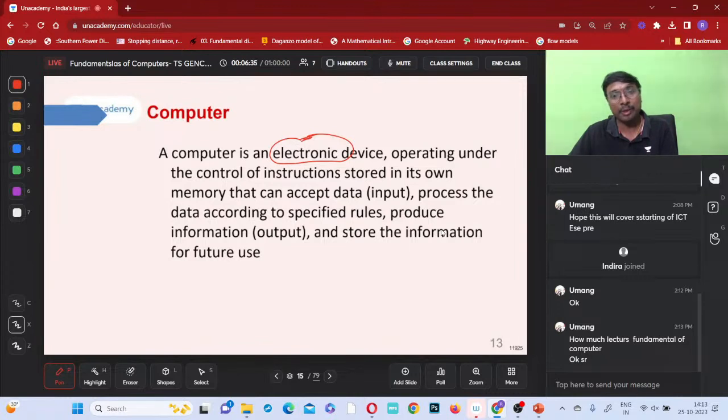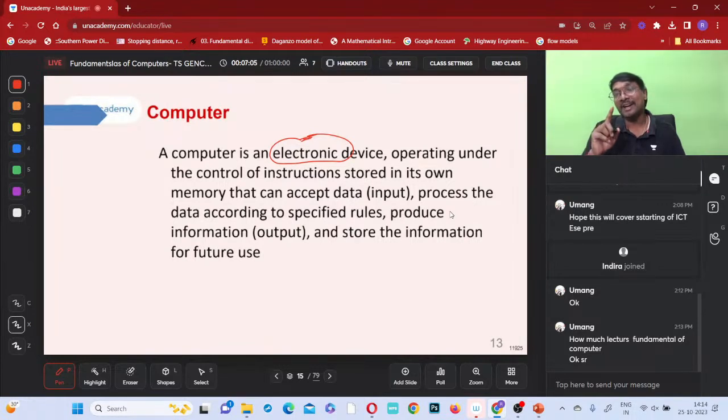Our mobile phone is also which device? Is it a mechanical device or an electronic device? It is an electronic device. So can anybody tell me what is the basic difference between a mechanical device and an electronic device?